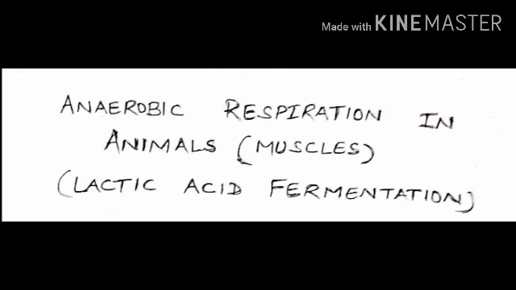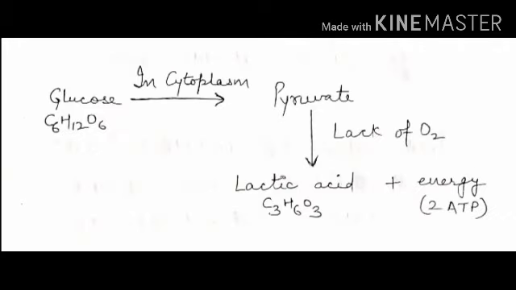Anaerobic respiration in animals, especially in muscles after vigorous exercise, is known as lactic acid fermentation because lactic acid is formed, as you can see. In the first step, glucose is broken down into pyruvate in the cytoplasm of the cell. In this step, two molecules of ATP are formed. In the second step, pyruvate is further broken down in the deficiency of oxygen into lactic acid having molecular formula C3H6O3. Due to the formation of lactic acid, it is known as lactic acid fermentation.